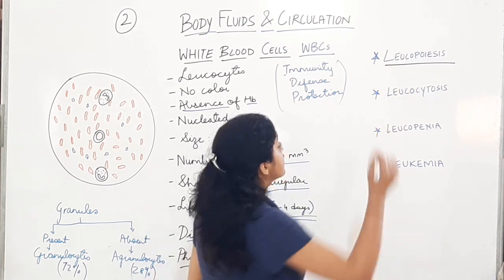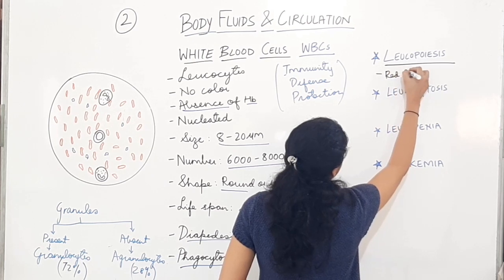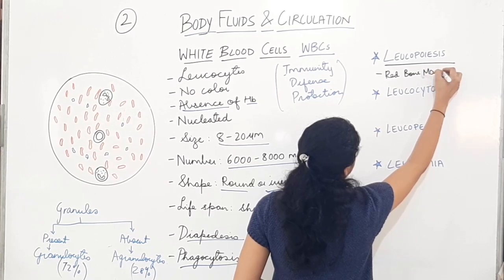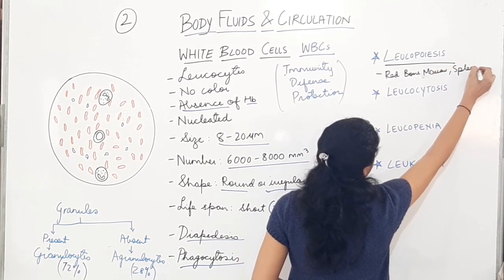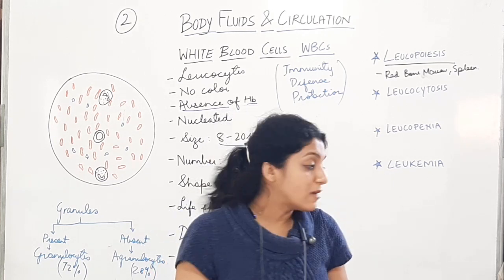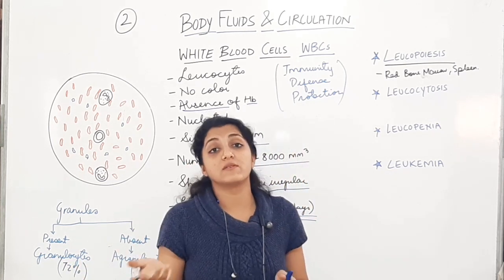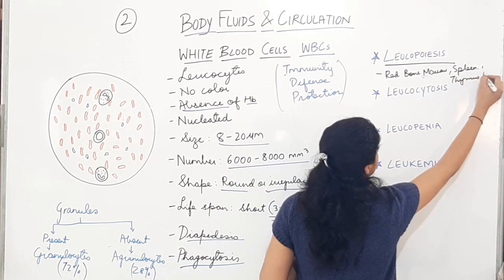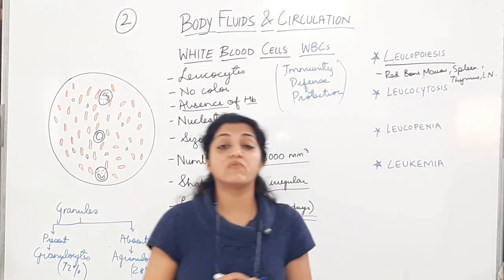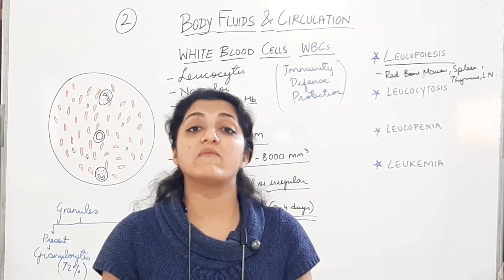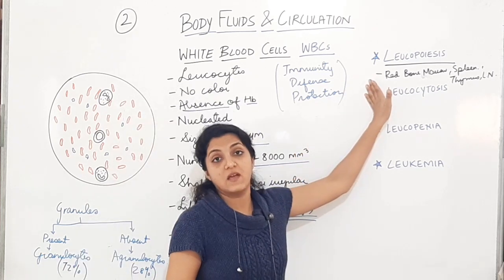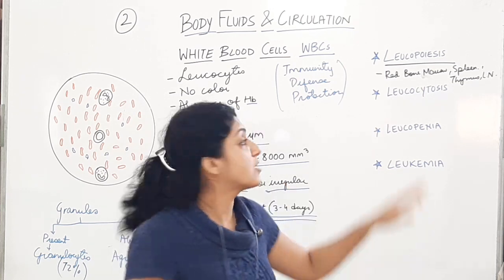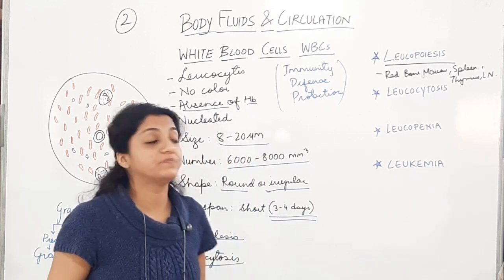And the site is again the red bone marrow, जो site था of erythropoiesis. Okay, red bone marrow, the spleen, the thymus, the lymph node. This is the site of production of WBCs. The process by which they are produced is called leukopoiesis. We will not go into the detail of leukopoiesis, but you should know that the process is leukopoiesis. The site of production is these organs of the body.